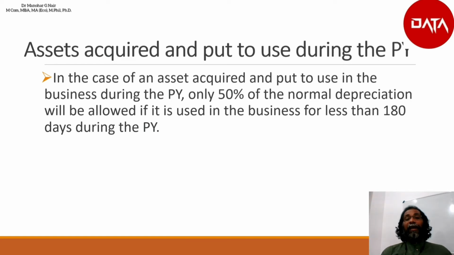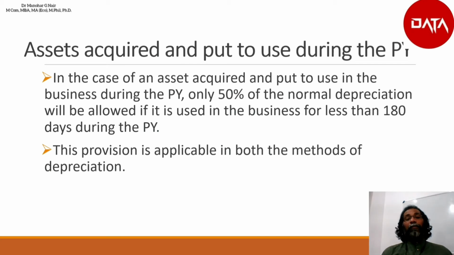In the case of an asset acquired and put to use in the business during the previous year, only 50% of the normal depreciation will be allowed if it is used in the business for less than 180 days during the previous year. Which means if the asset is put to use for less than 180 days during the previous year, the assessee will be eligible only for 50% of the depreciation. To claim the full depreciation, the asset must be put to use for more than 180 days during the previous year.